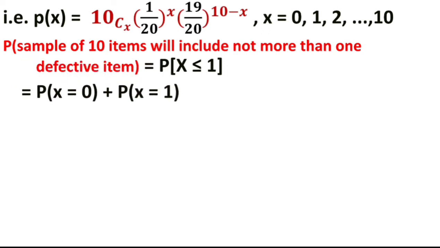So it becomes P0 plus P1, not more than 1 defective atom. Understood? Means maybe no defective atom is there or only 1 defective atom, not more than 1 defective. Suppose 2 are defective out of 10 is not possible because of how X is defined in this case. So what is the probability? You have to find out the probability that not more than 1 defective atom, means it may be 0, means no defective piece, or it may be only 1 defective piece or defective atom. So you have to find out P0 plus P1.